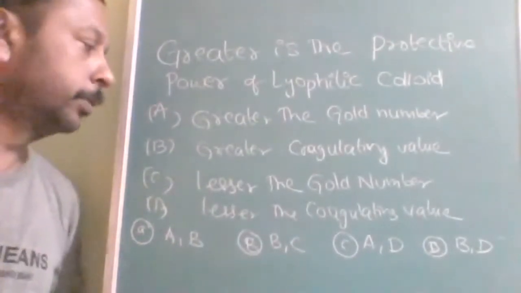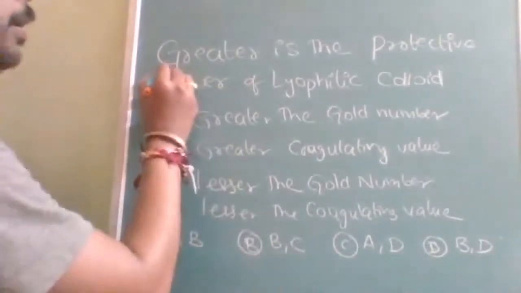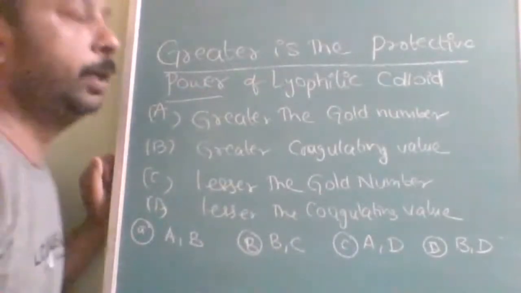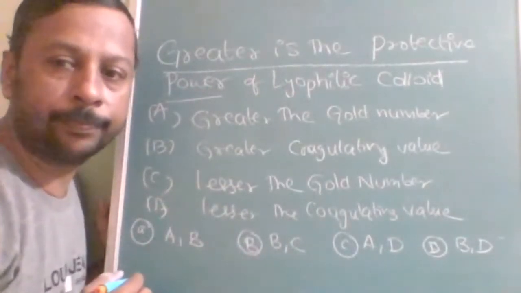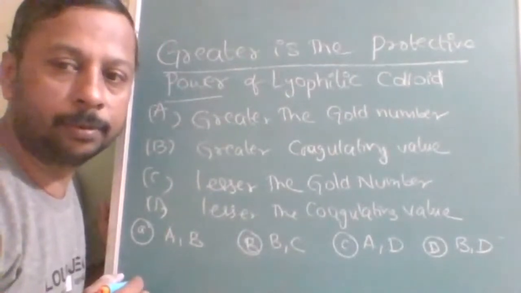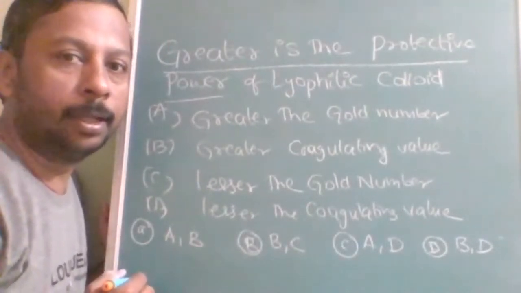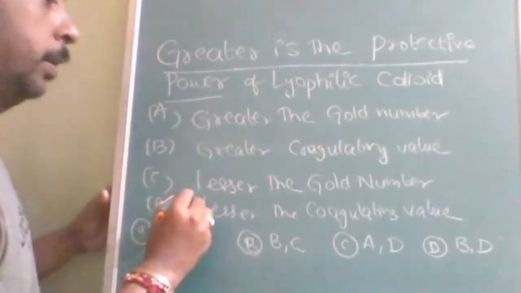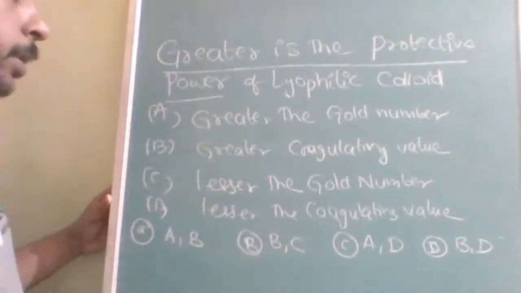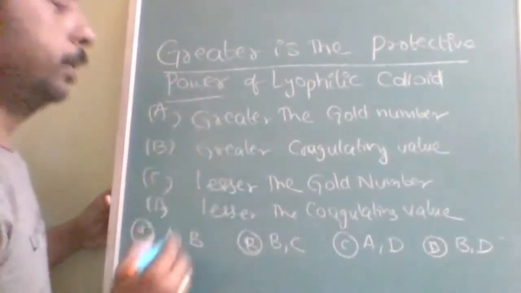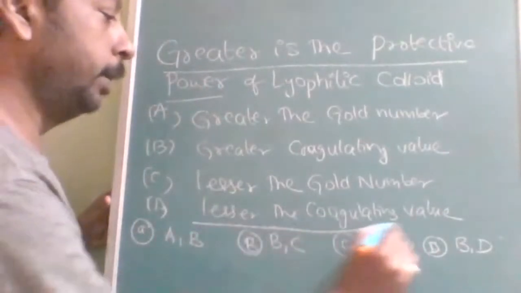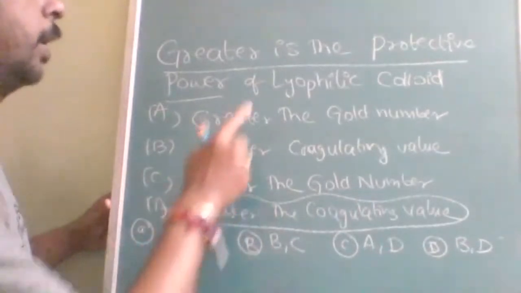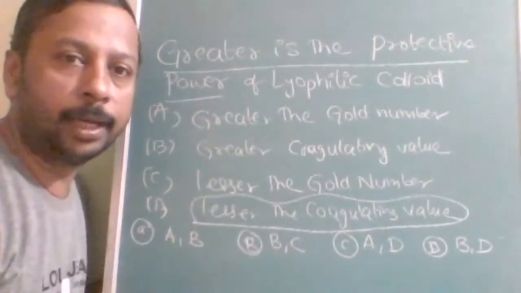Okay, see here. In this question, greater is the protective power, less amount we have to use. Okay. Highly powerful means less quantity. Higher is the protective power, less will be the quantity required. Okay. Then what will be the correct answer? Higher is the coagulating value will be lowest. Is that clear? Then the second one is less value means fewer grams we have to use.